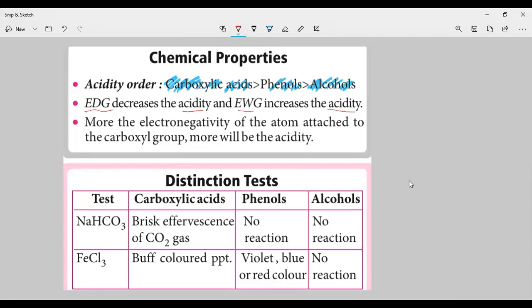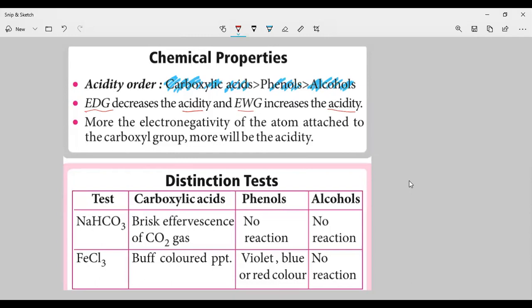If an electron donating group like a methyl group or any other group is attached, that will decrease the acidity of the carboxylic acid. If an electron withdrawing group like the nitro group NO2 or any other group is attached, that will increase the acidity of the carboxylic acid.